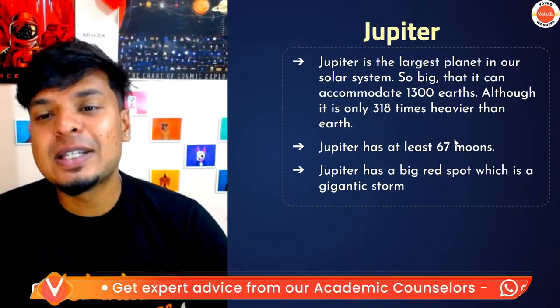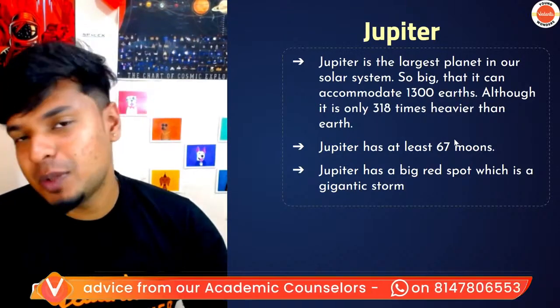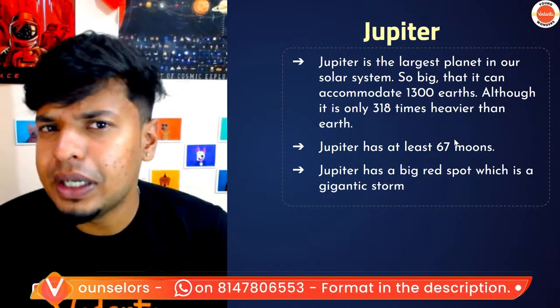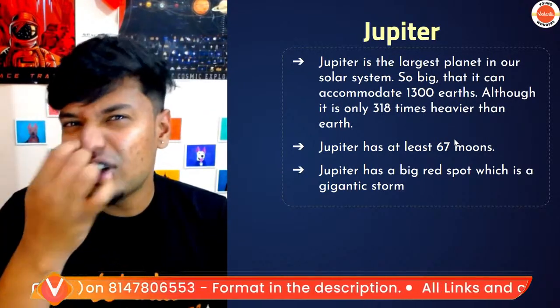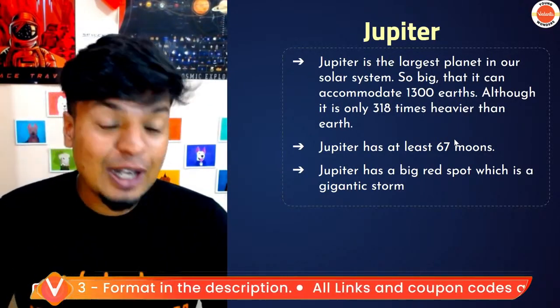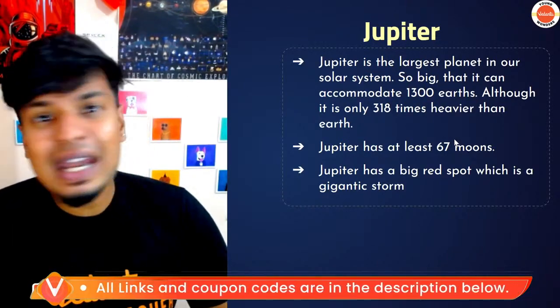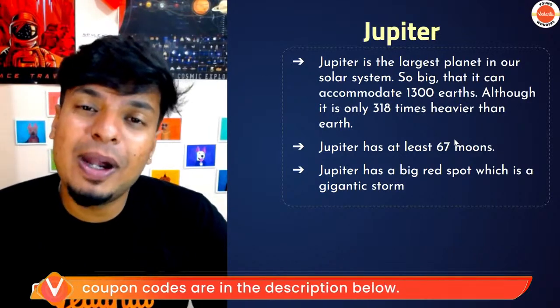Jupiter has a big red spot, which is called the Great Red Spot, which is basically a big storm. One special fact about Jupiter is that its rotation takes just 10 hours. It rotates very quickly because it's a gaseous planet. You can never go and land on Jupiter. It's made up of gas.